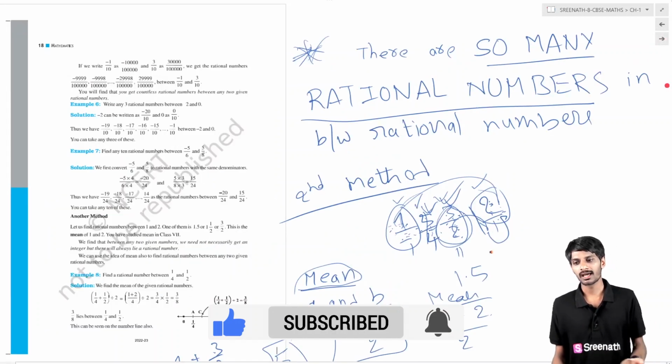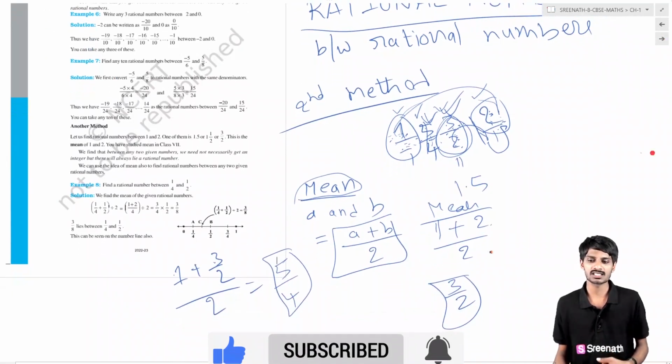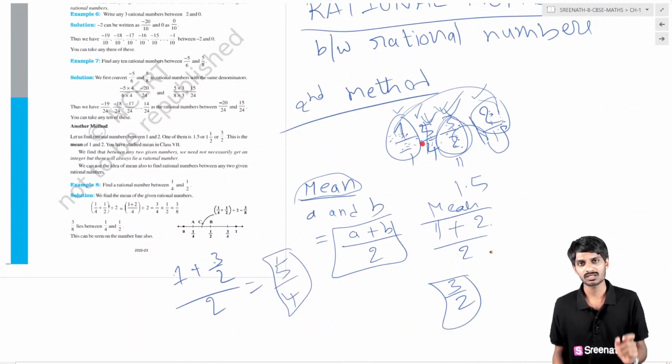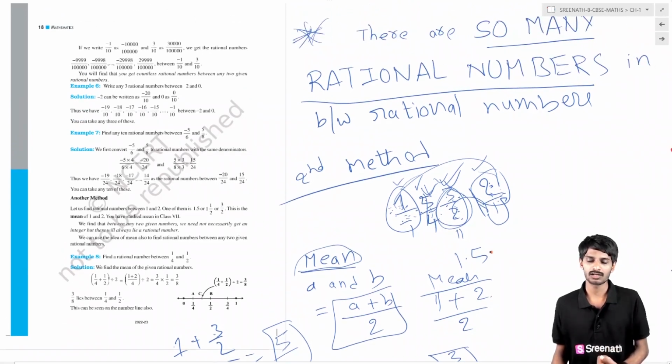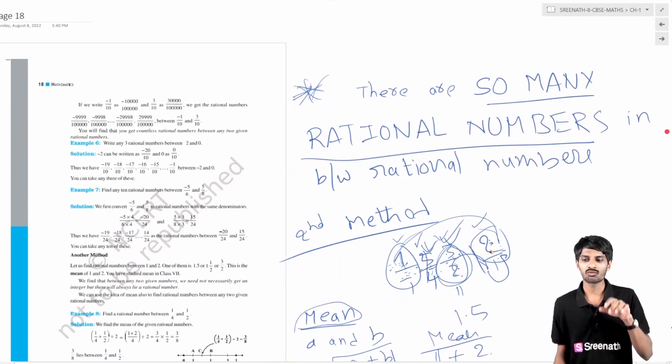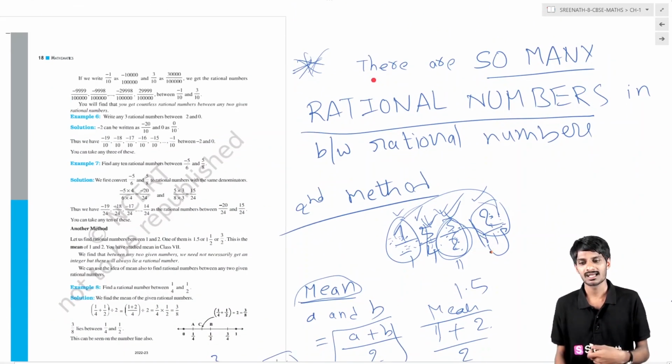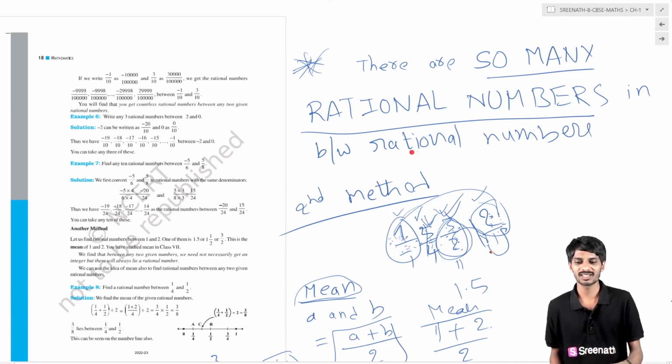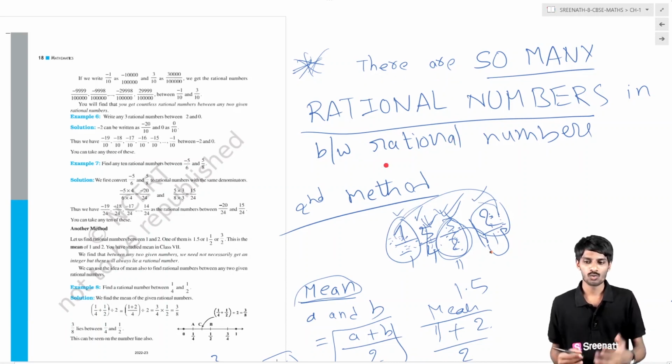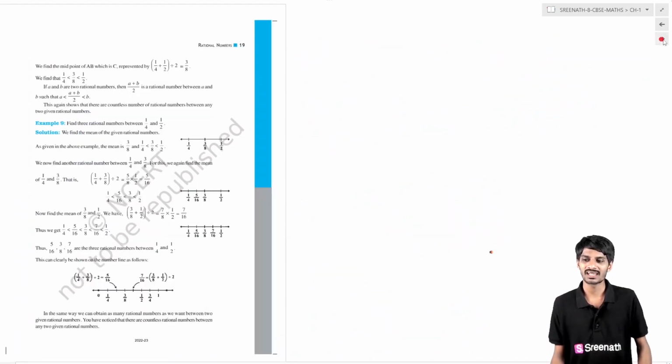rational numbers. In another way, you can find rational numbers by finding the mean between two rational numbers. So we will get a new rational number. Again, finding the mean with the new rational number, you will get another rational number. In this way, you can get infinitely many rational numbers. So finally, the one thing you have to keep in mind is there are so many rational numbers in between rational numbers. We can find, or create, or represent so many rational numbers in between rational numbers, guys.